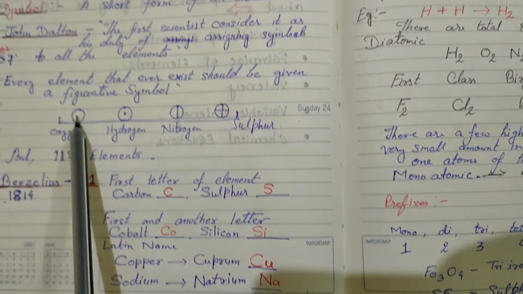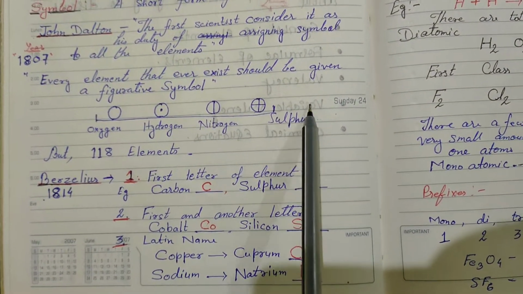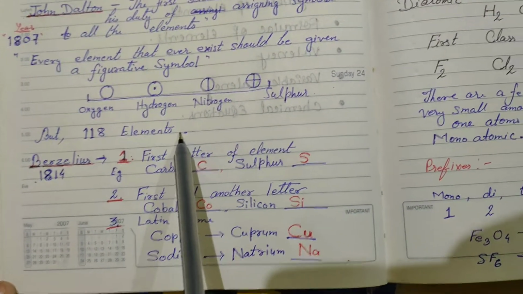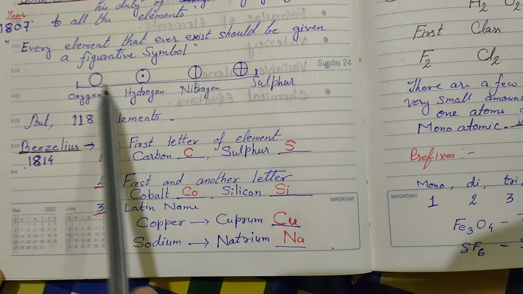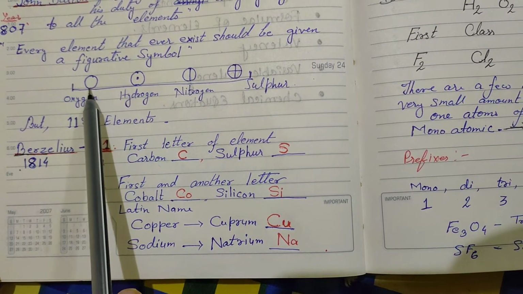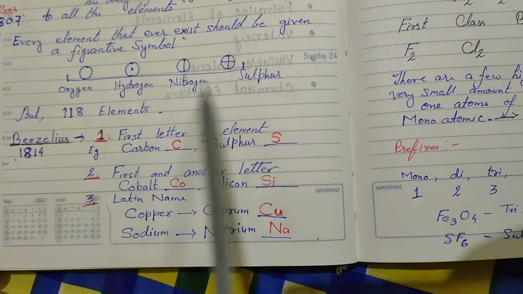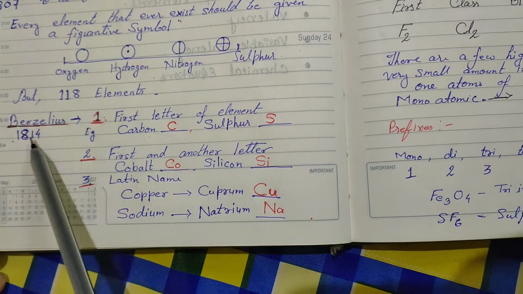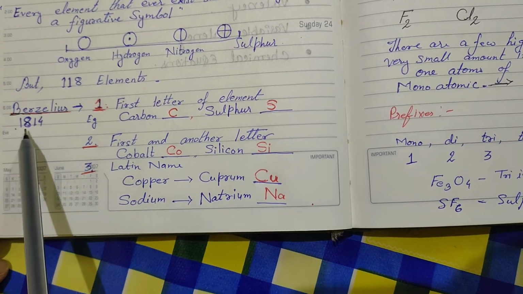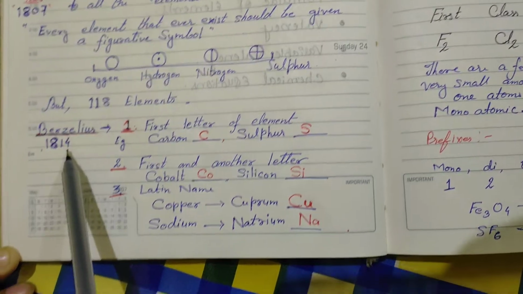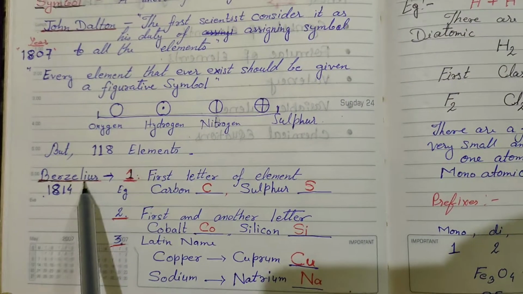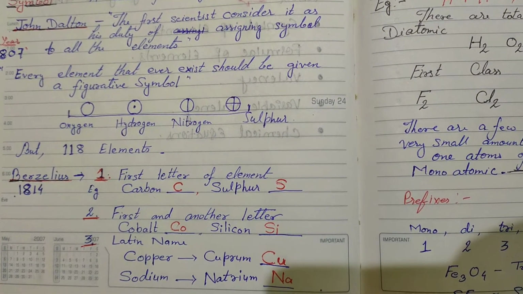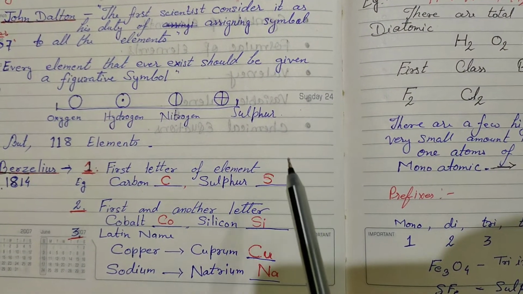So he said these are the symbols of the elements, but there are 118 elements present. Okay, so this is very difficult, to symbolize all the elements as figures of this type. So there are very many problems. Solving this problem in the year of 1814, there was another scientist, Berzelius. He said that I am giving 3 simple steps to symbolize all the elements.